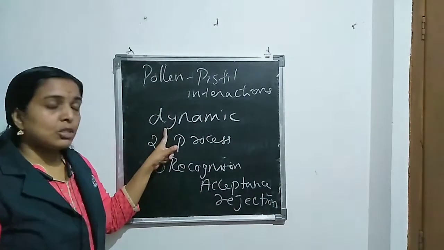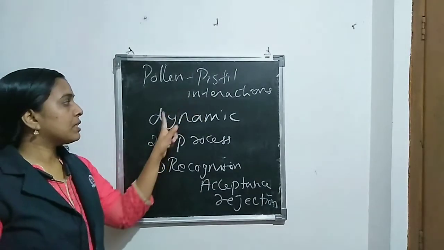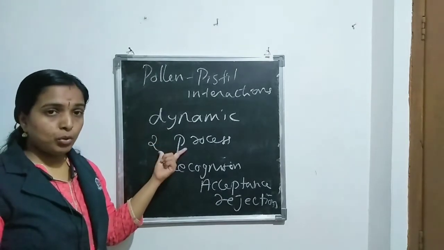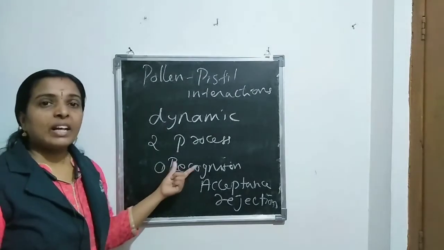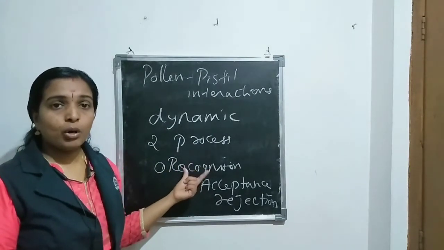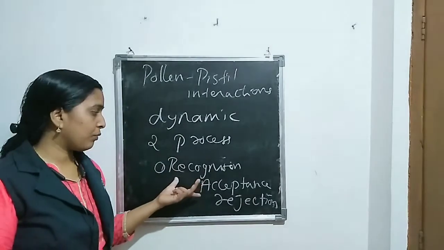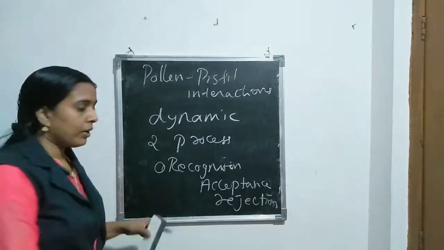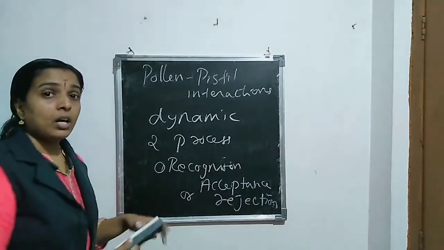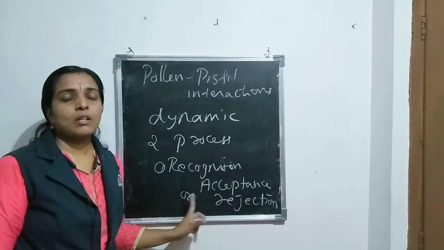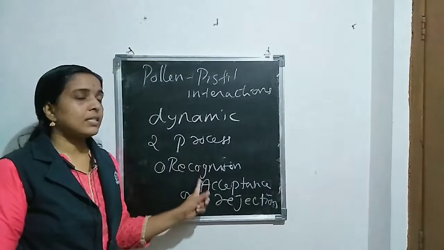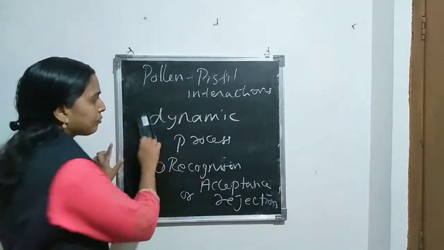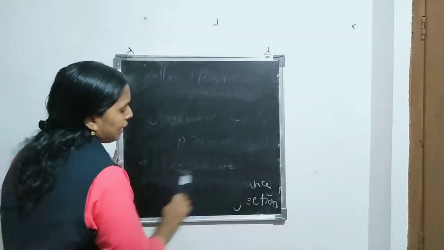That's why pollen-pistil interaction is considered a dynamic process, because it involves two processes: recognition, whether the pollen is right or wrong, followed by acceptance or rejection. If it is right, it will accept. If it is wrong, it will reject. So pollen-pistil interaction is a dynamic process.